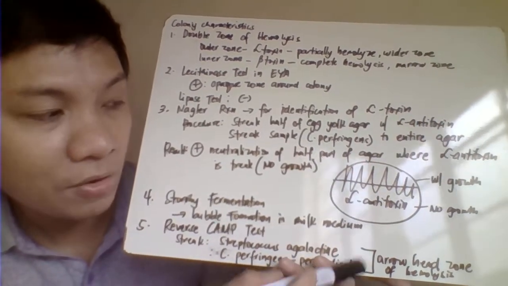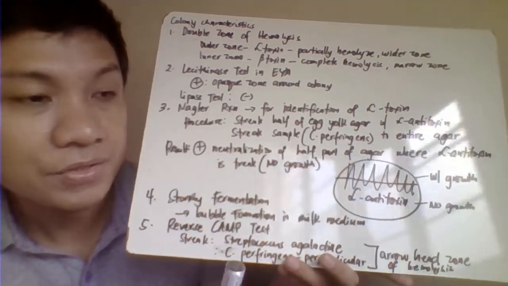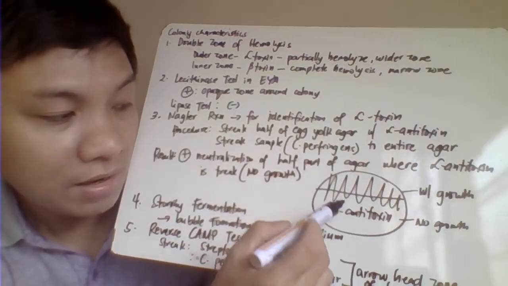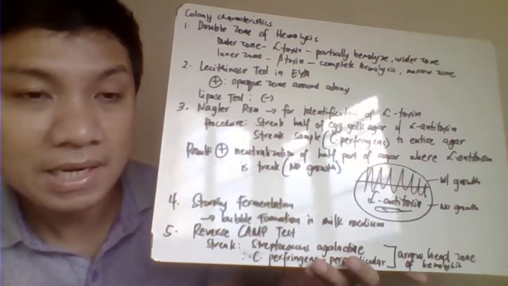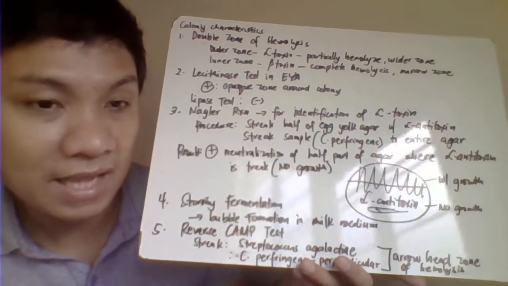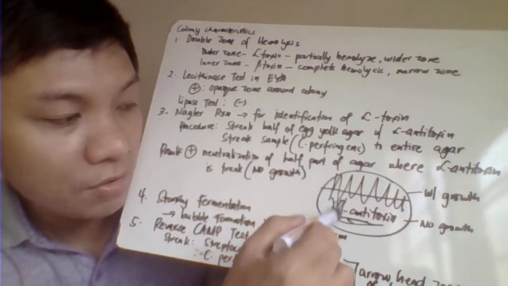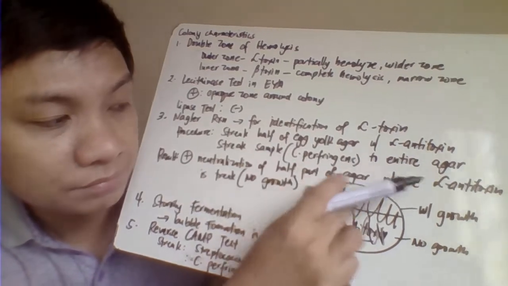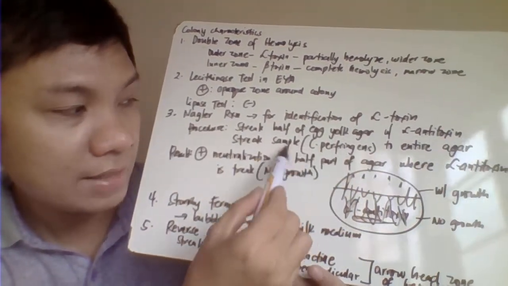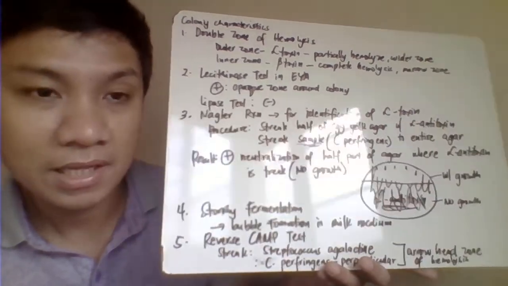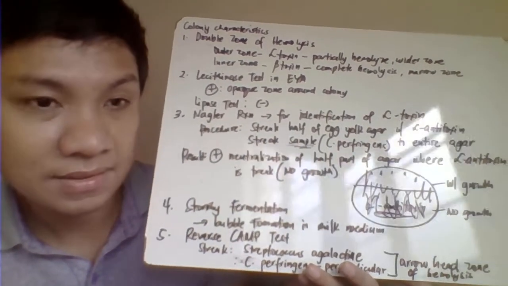So, gagawin mo dito, okay, divide your culture media into half. Okay, streak here alpha toxin. So, alpha toxin came from an organism na may alpha antitoxin. So, streak mo dito ang ating alpha antitoxin. Then, after that one, streak mo dito ang ating sample that contains Clostridium perfringens.